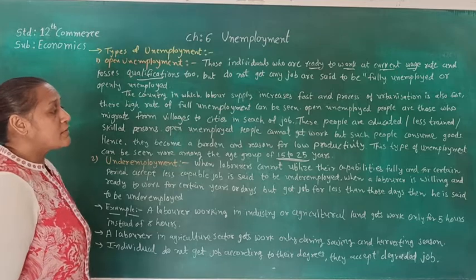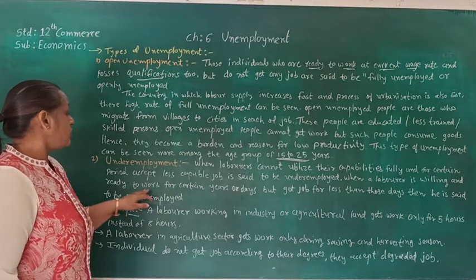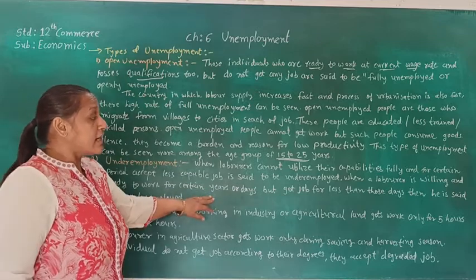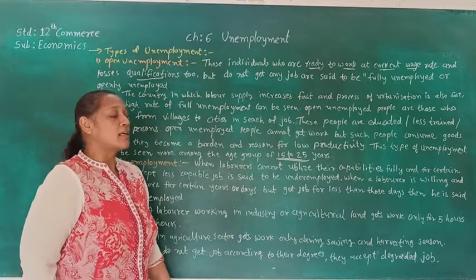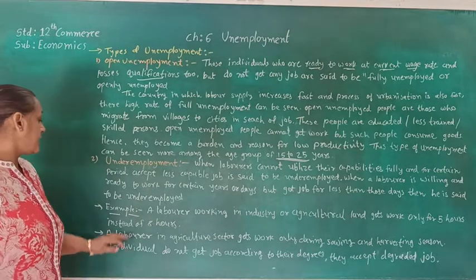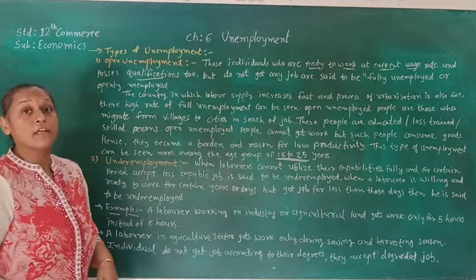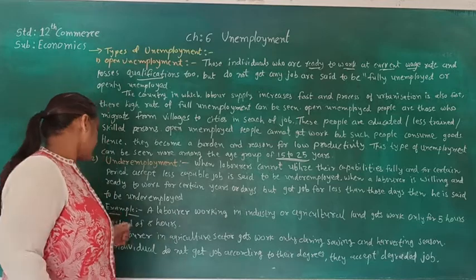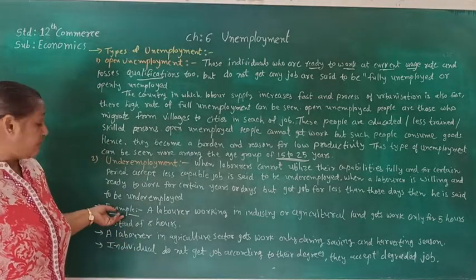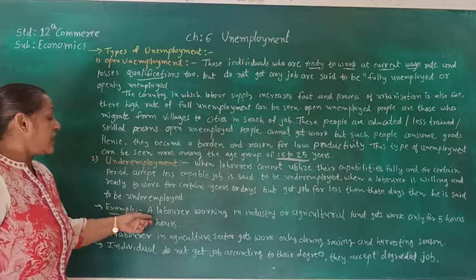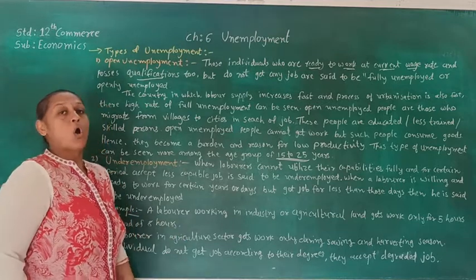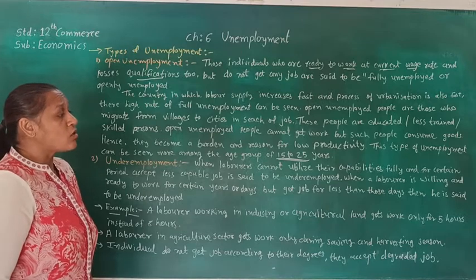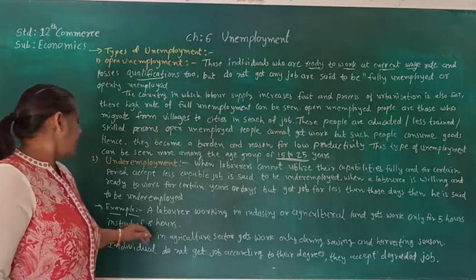So here when a laborer is willingly ready to work for certain years or days, but gets a job for less than those days, then he is said to be underemployed. There are three types of underemployed people. The very first example is a laborer working in the industry or agriculture sector who gets work only for 5 hours instead of 8 hours.